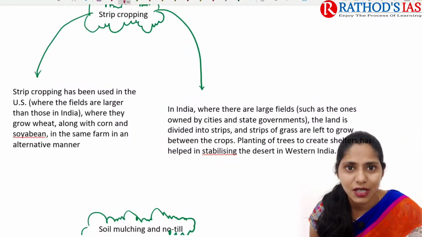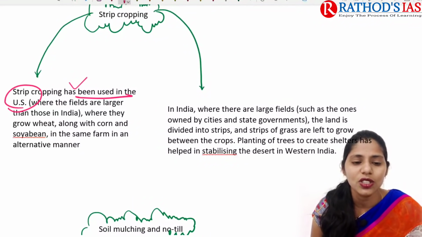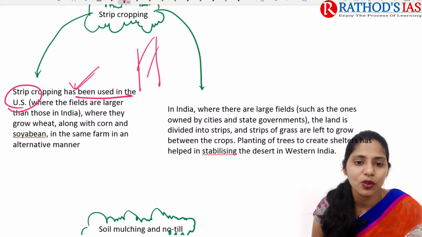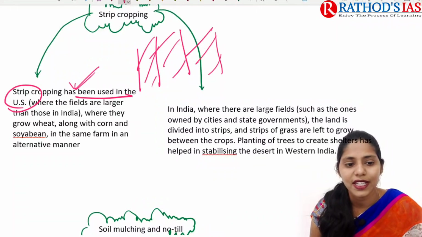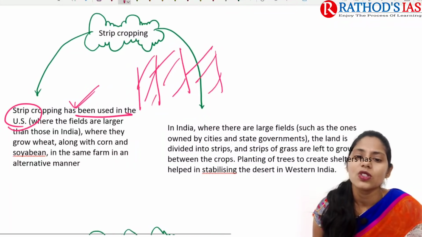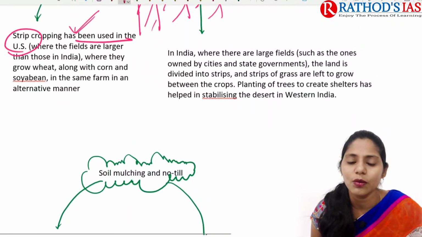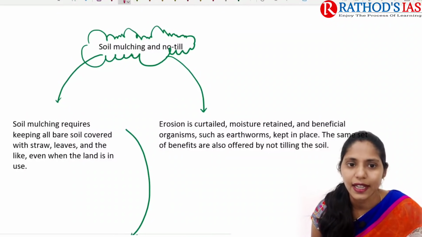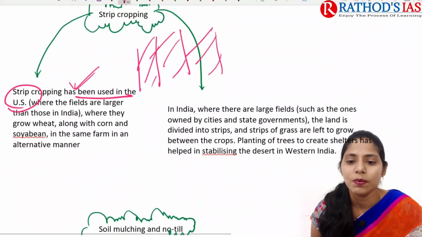And if you are talking about strip farming or strip cropping, it is mainly used in the US. This can be used in large land holdings. Here one strip we go for growing wheat, one strip corn, one strip soya bean, etc. This is the way in which we go for strip cropping. In India we do have large fields, so we can go for this, but most of the crops in India are on small and marginal land holdings. Because of this we can't go with this exactly. But in some areas of western India, they are going for this type of strip farming.